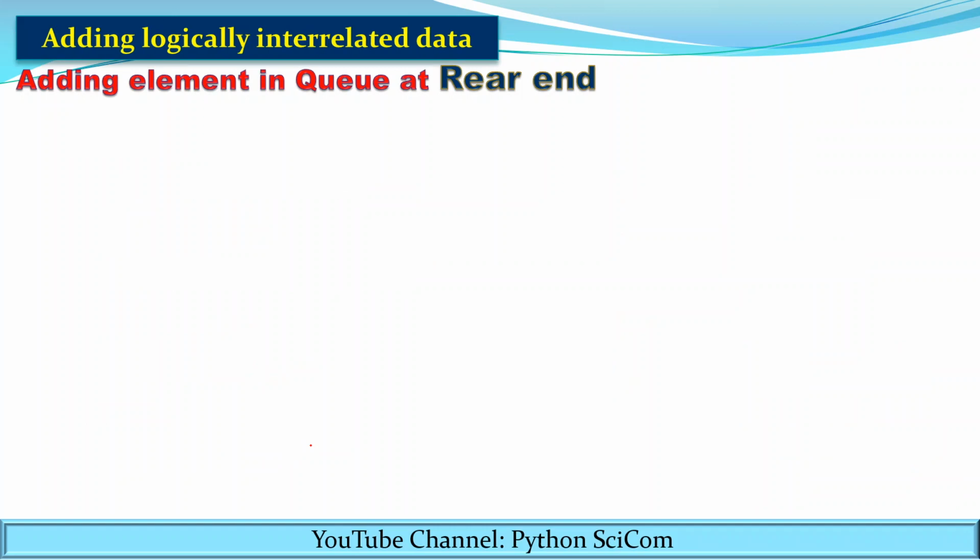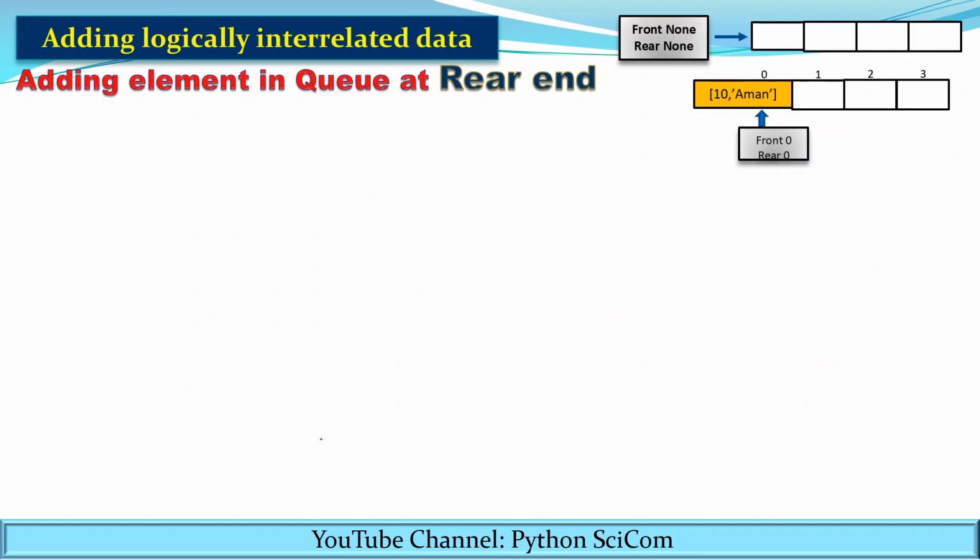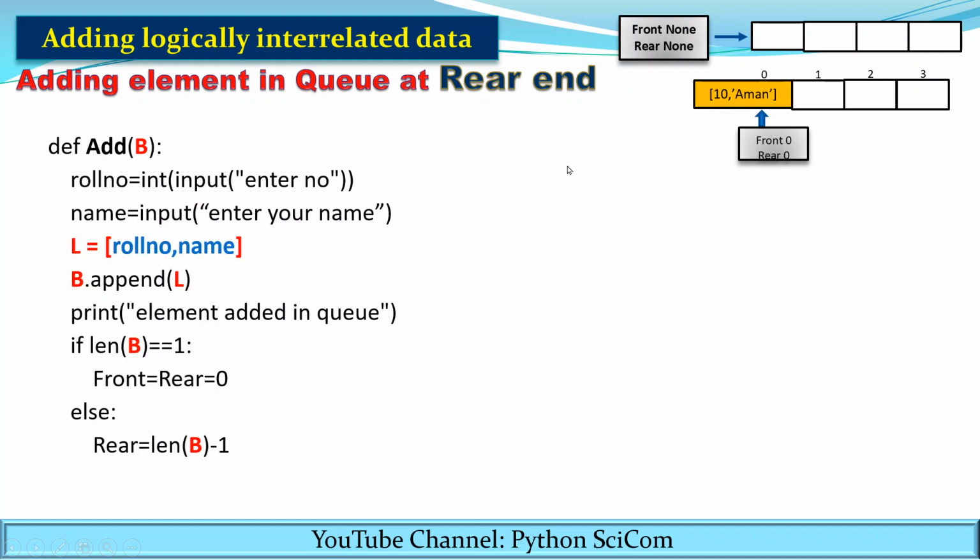Now let's take another example. Now we have to add the logically interrelated data as the elements of the queue. Here you can see we have added the list as an element in the queue. Now this list contains two elements, 10 and Aman. It means you will take two values from the user, you will store it as a list, and now this list will be appended into the queue. So now let's see the code.